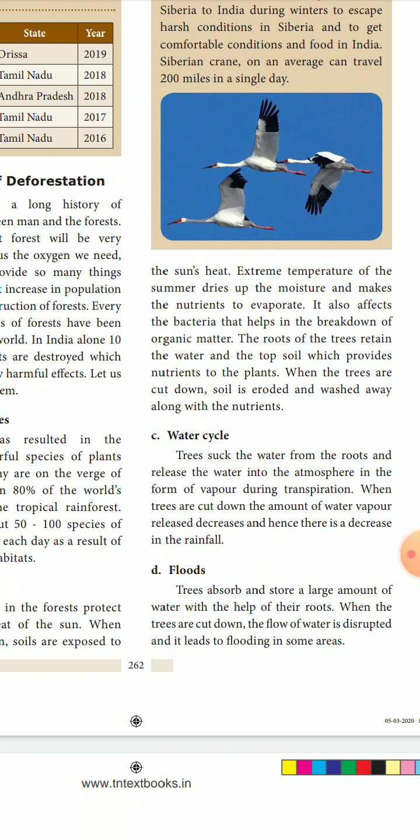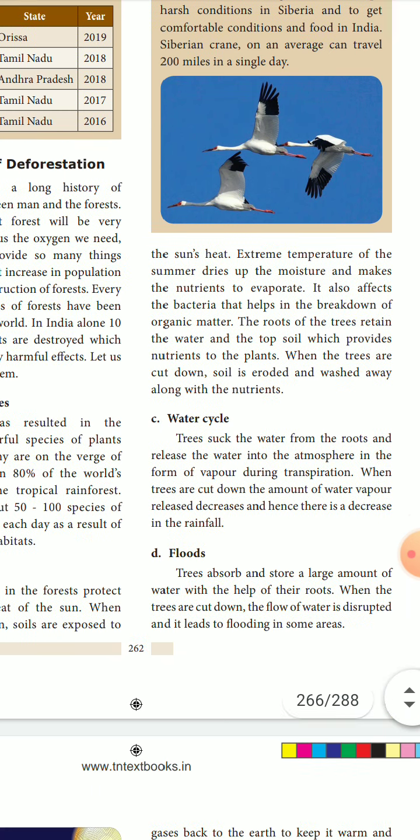But the wind will not blow very fast in forest areas because it is thick with trees. But the flood will wash away the topsoil, because the roots of the plants and trees are not there. Because of that, all the nutrients and minerals found in the topsoil will be easily washed away by the flood water or the rainwater.